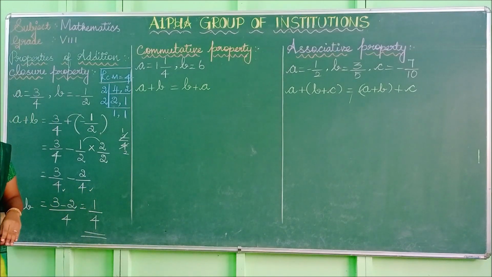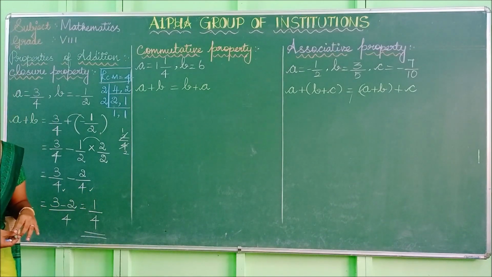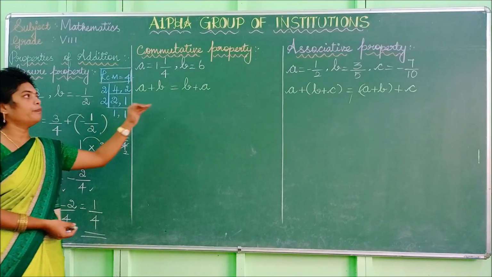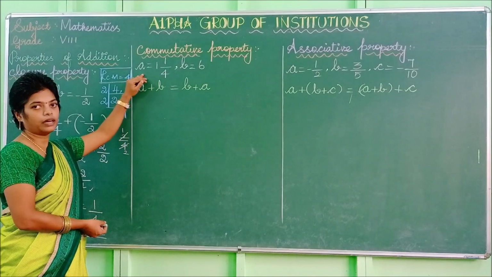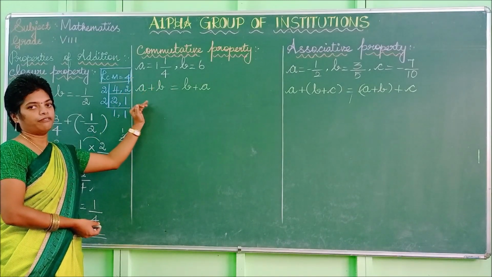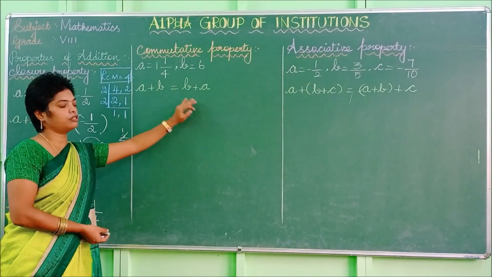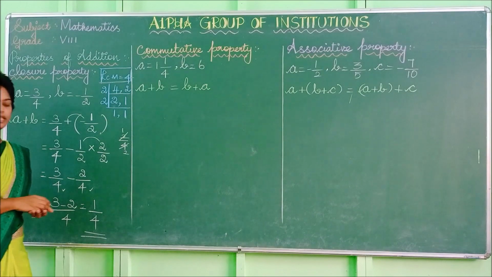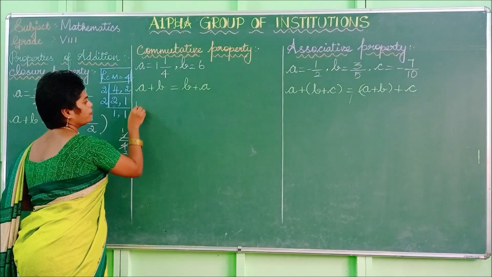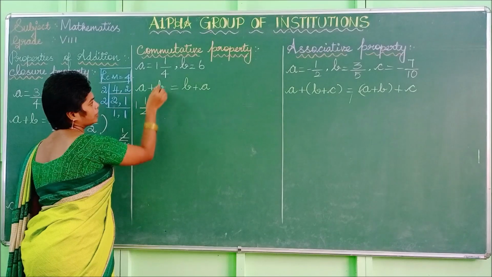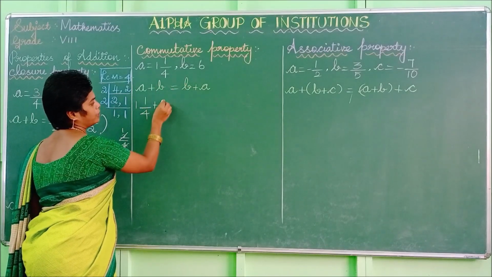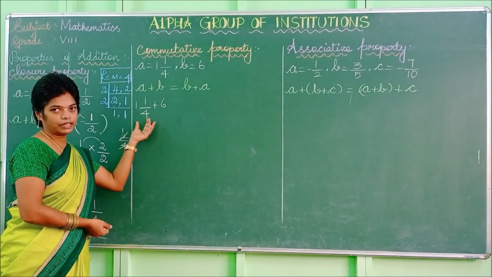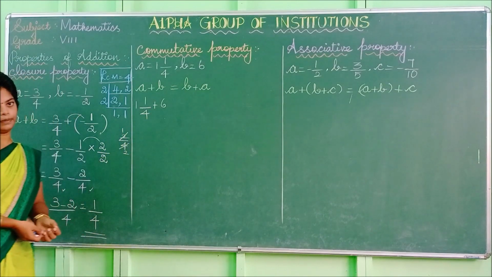So listen to the statement. For any rational numbers a and b, a plus b is equal to b plus a. For any rational numbers a and b, how do we verify whether a plus b is also equal to b plus a or not? So listen. The value a is in the form of a mixed fraction. Then what is the b value? The b value is 6. It is a whole number. So this is in the form of a mixed fraction, and this is a whole number.